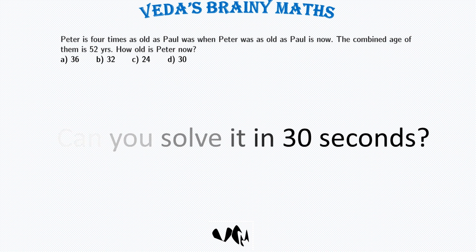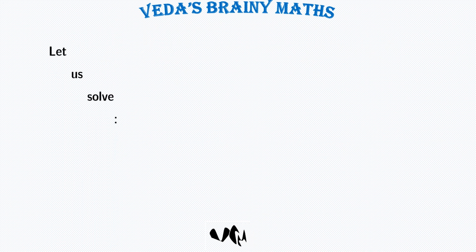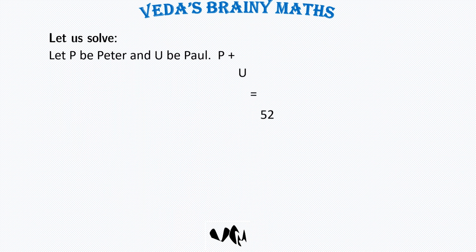Can you solve in 30 seconds? Let P be Peter and U be Paul. P plus U equals 52.